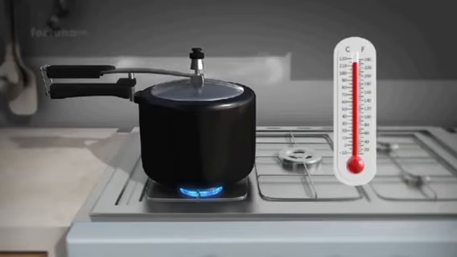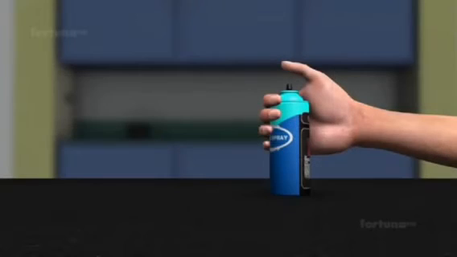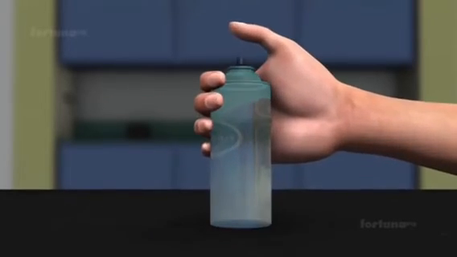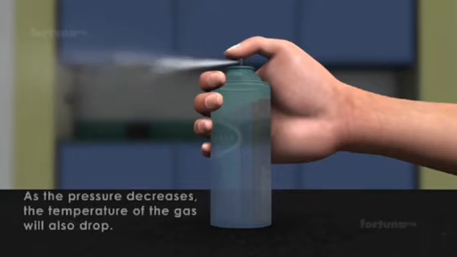Then when you use an air freshener, you may have noticed that the spray coming out from the nozzle is not at room temperature. It is actually several degrees cooler. Inside the container, the gas is at higher pressure. As it comes out, the pressure decreases and the temperature of the gas also drops.